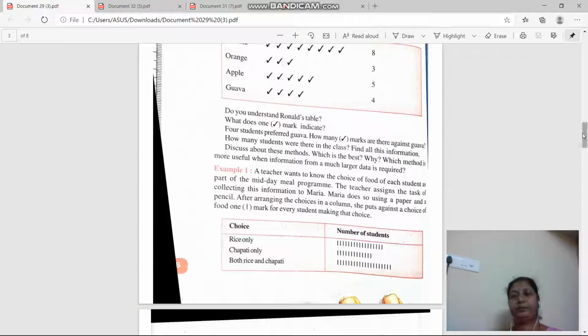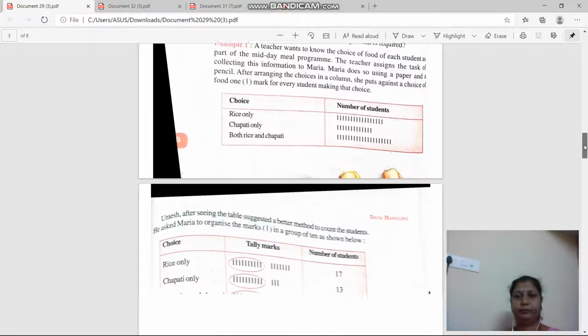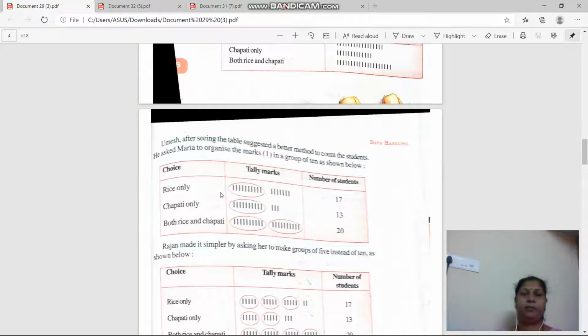See here. What he has done, he also made the standing line marks, but after making them, he made groups. He made groups of 10 lines. So by mere observation I can tell this is 10 and this 7, that is 17, this is 10 and this 3, that is 13, 10 and 10, 20. It is easier, na, grouping is also easier.